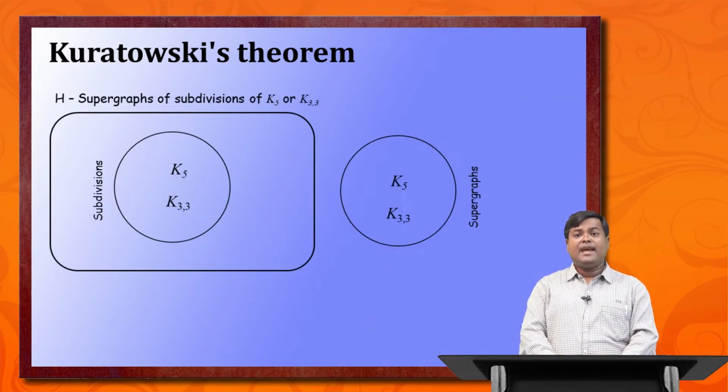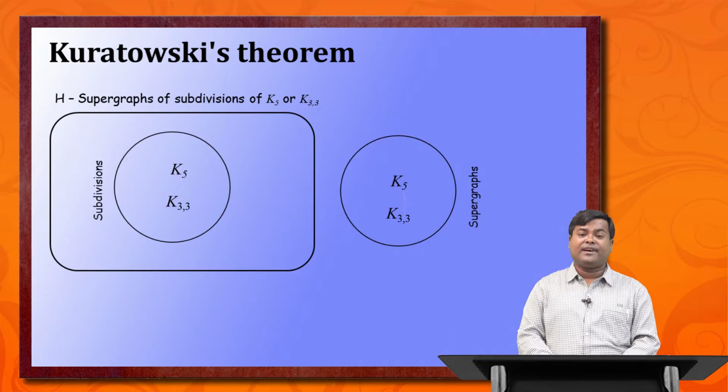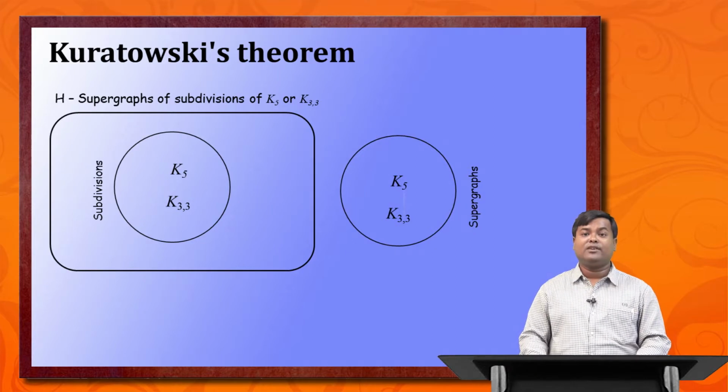And then we have added one more rectangle on top of the left hand circle. So what is that rectangle? The rectangle is the supergraph of subdivision of K5 and K33. And we have proved that if K33 and subdivision of K33, and K5, is non-planar, then a supergraph of that subdivision is also non-planar. So everything inside that rectangular box is basically non-planar.